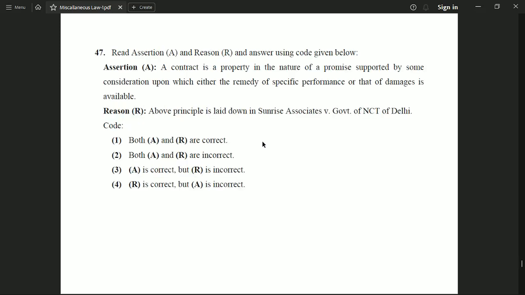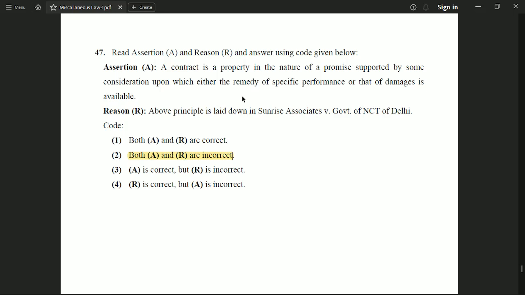Next question is assertion and reason based. Assertion is, a contract is a property in the nature of a promise supported by some consideration upon which either the remedy of specific performance or that of damages is available. So it is basically a definition of the contract, and reason is given as, the above principle is laid down in Sunrise Associates versus Government of NCT of Delhi. And the correct option to this question is option 2, which is both assertion and reason are incorrect.